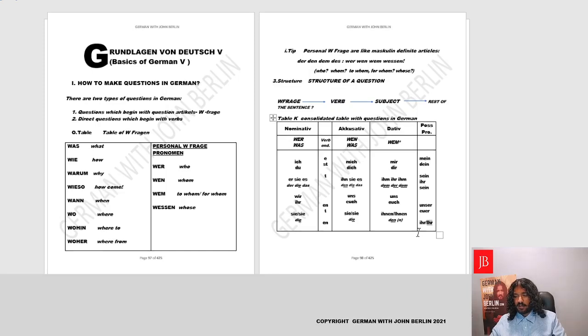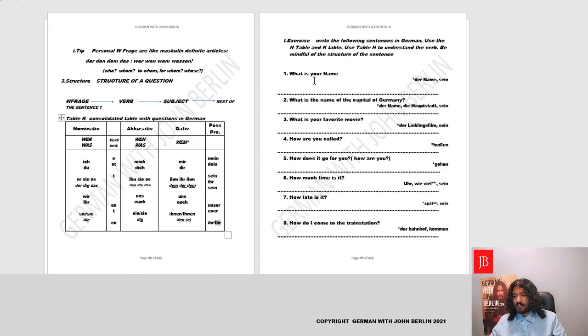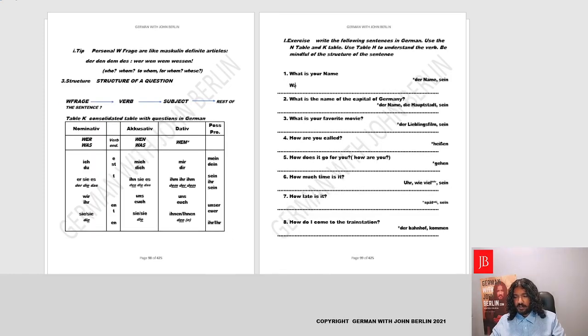So with this consolidated table of everything that we have learned thus far, we'll be able to make certain questions. Let's get started. On the right, we have certain sentences. We need to follow the structure and this table, and we have the German words in front of us to make some questions. First question is, what is your name? According to the structure, first we go to the W-Frage, that is what. What was what we learned? It was was, very good. Then we'll go to the verb, which in German is sein, and it'll be what is, that's third person.